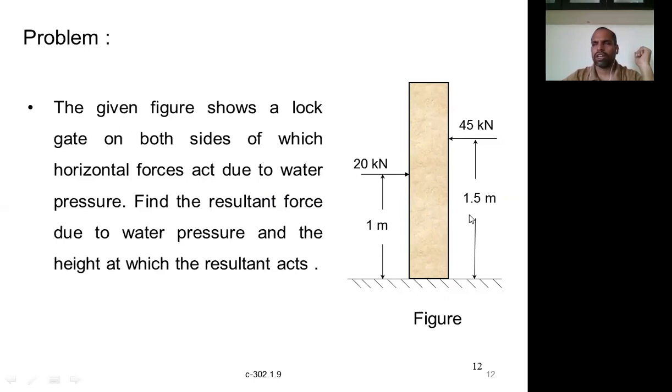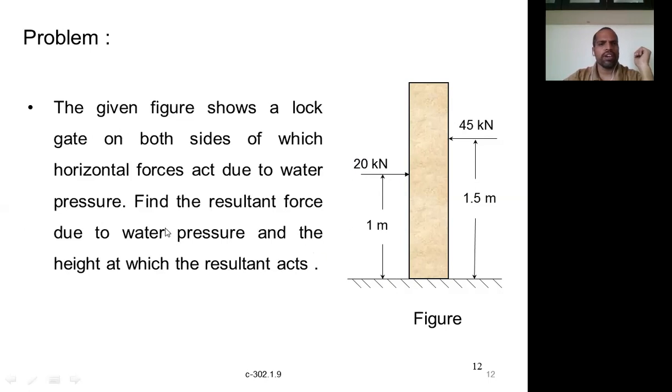In some cases, in very big reservoirs, of course, water will be only on the upstream side. That is a different issue. But in this case, a log gate, the water is present on both sides. On one side it is up to a height of 1.5 meters with a magnitude of 45 kilonewtons, and on the other side the magnitude is 20 kilonewtons acting at a height of 1 meter above the base.